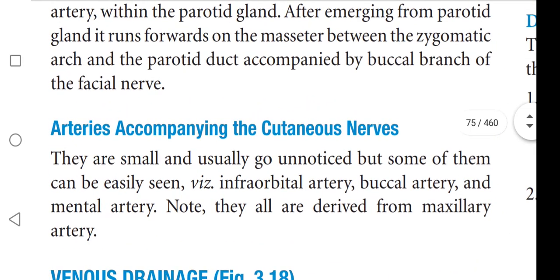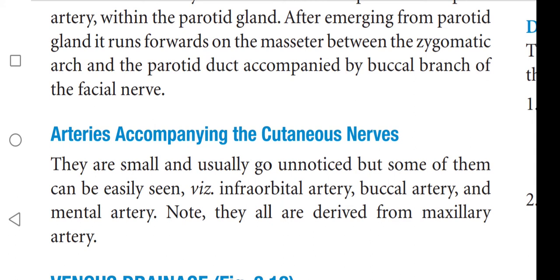Next, arteries that accompany the cutaneous nerves. They are small and usually go unnoticed, but some of them can be easily seen. They are the infraorbital artery, buccal artery, and mental artery. Note, they are all derived from the maxillary artery.